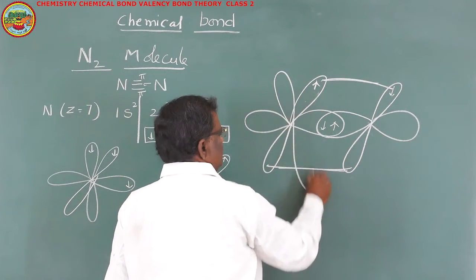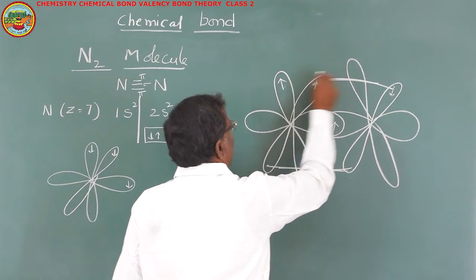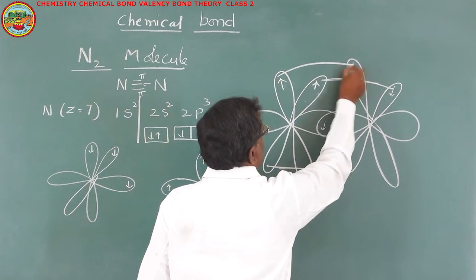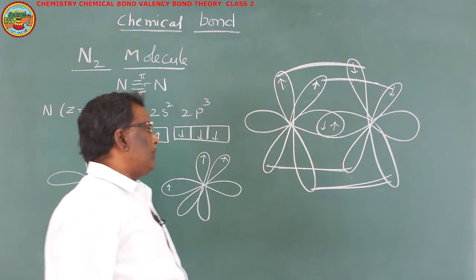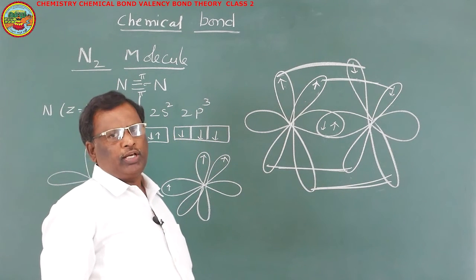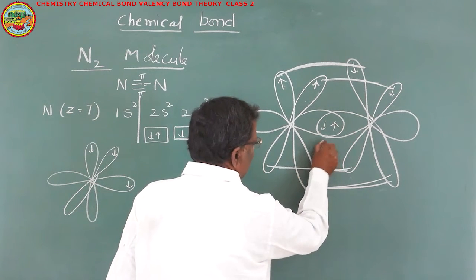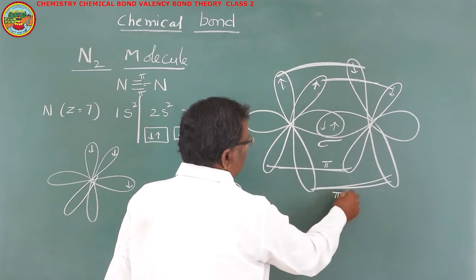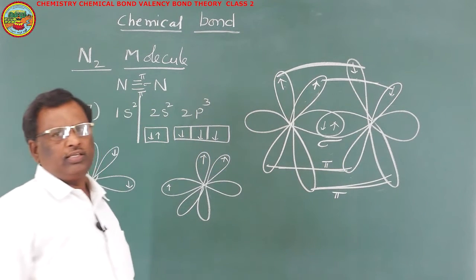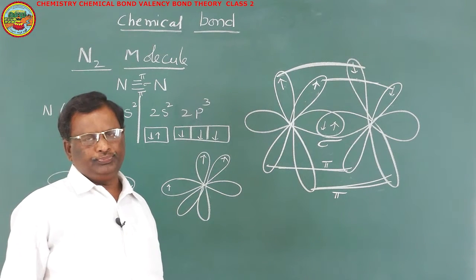Another p orbital is also there, and these two p orbitals are also half filled and they are parallel to each other. Now there will be another bond between these two p orbitals. So here in N2 molecule, there is one sigma bond between nitrogen and two pi bonds. This is the formation of N2 molecule.